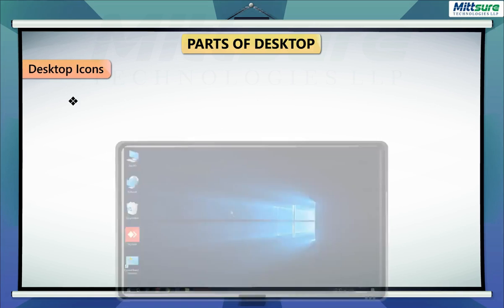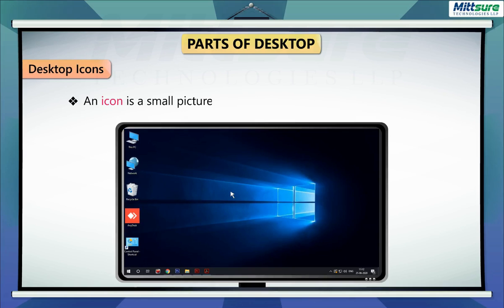Desktop icons. An icon is a small picture that is present on the computer desktop. It may represent a program or file. There are many different icons present on the desktop. Some important icons that you should know about are given below. This PC icon.